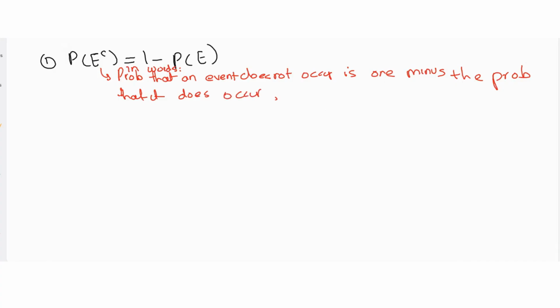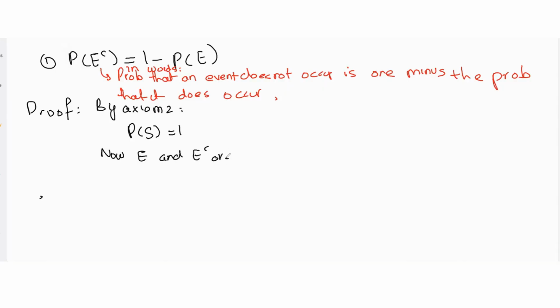Like we said, propositions have to be proven, and we use axioms to prove them. So let's look at a proof of this proposition. By axiom 2, recall that the probability of the sample space is 1. Now, E and E complement are collectively exhaustive, and the union of collectively exhaustive events is equal to the sample space. An event and its complement are collectively exhaustive because whatever in the sample space is not inside E will be contained inside E complement.